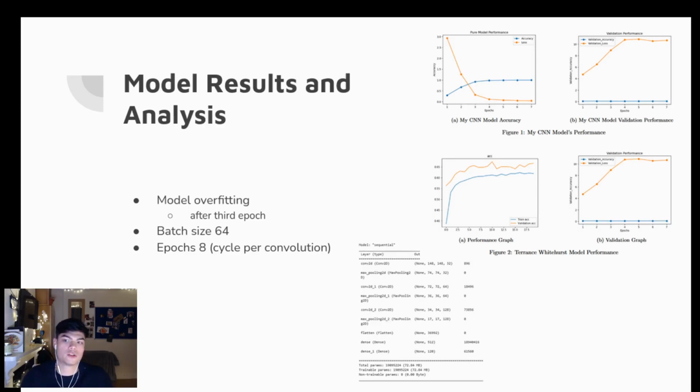So comparing the models generated to another scholar's model based upon the same dataset, we can see that the model they generated was able to predict with more legitimized output data. There was a relatively high accuracy with a low loss, which is ideal in this situation, which you can see from Terence Whitehurst over here.